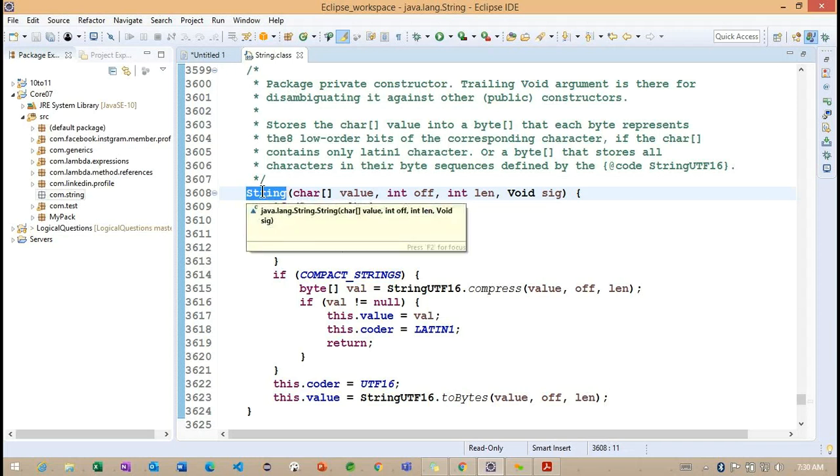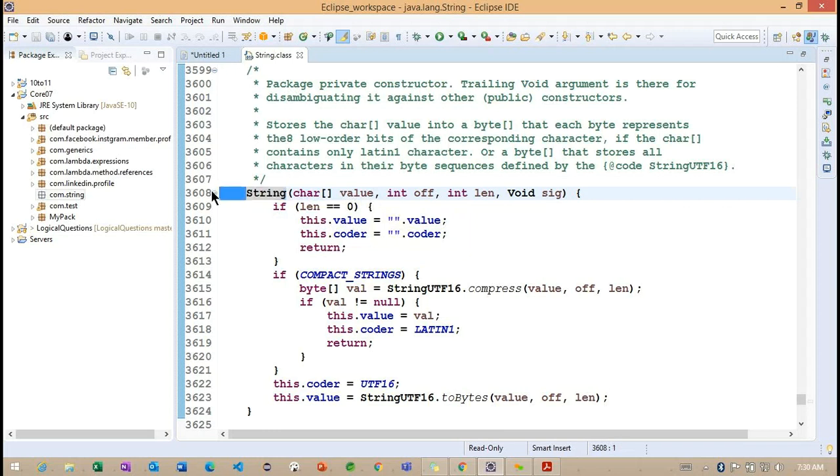But here is one more question. Here they are not providing any access modifiers, something like public or private. They are not providing any information. So if they are not providing it, what is the restriction on this particular constructor? Any idea? Can we access this particular class outside of this particular package?